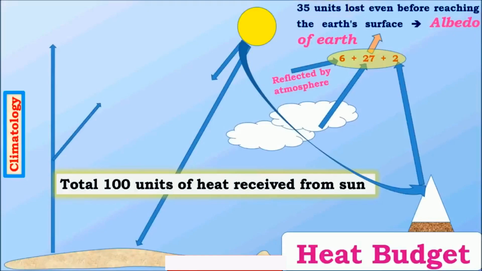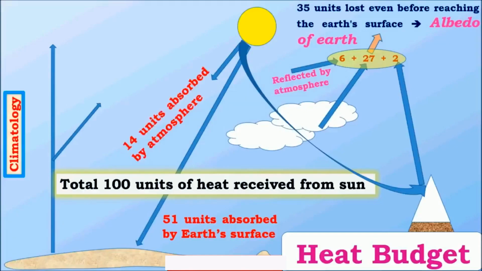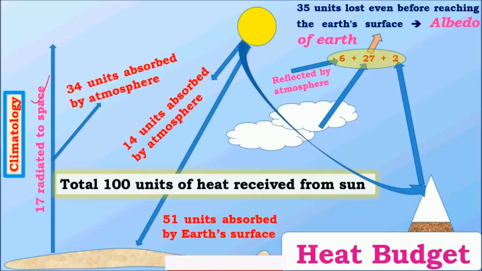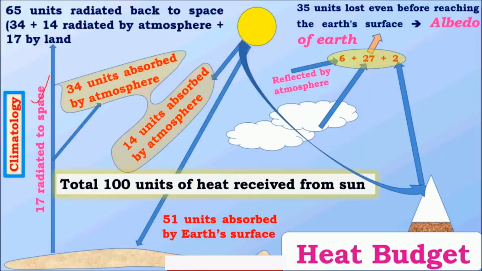Of the remaining 65 units that move towards the surface of Earth, 51 units are absorbed by Earth's surface, and about 14 units are absorbed by the atmosphere. And the 51 units absorbed by the surface are transmitted back into space in the form of heat, of which 17 units are directly radiated back into space, and about 34 units are absorbed by the atmosphere. All this absorption by the atmosphere is reflected back into space, and this accounts for a total of 65 units reflected back into space.